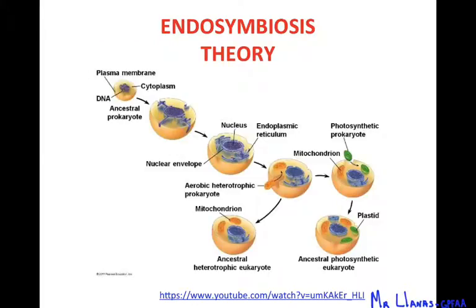So to summarize endosymbiosis, let's look at this picture. Again, it's just the idea that eukaryotes, both animal and plant cells, came from a prokaryotic bacteria or a prokaryotic cell.